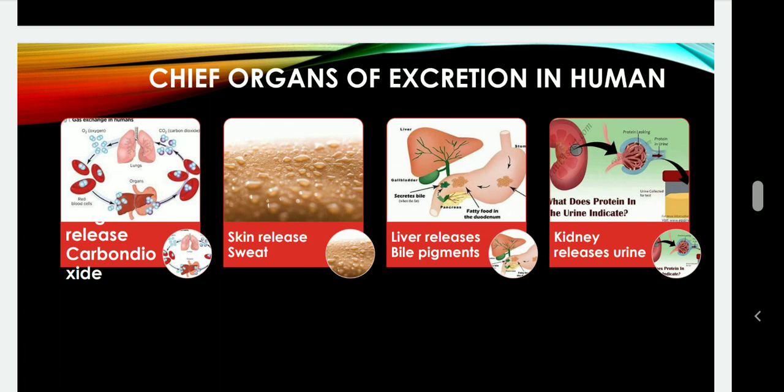So in total, it is not only the kidney which helps in excretion, but the lungs, the skin, and the liver also help in excretion.